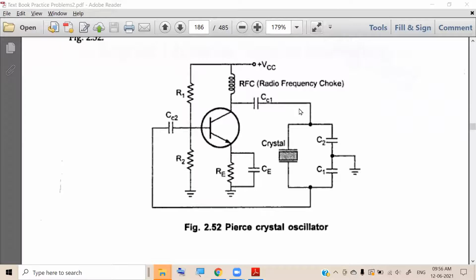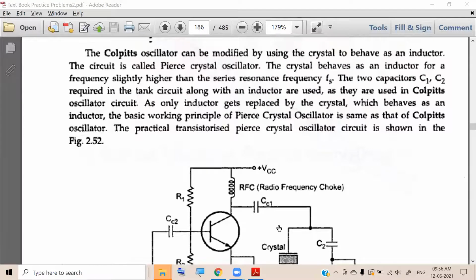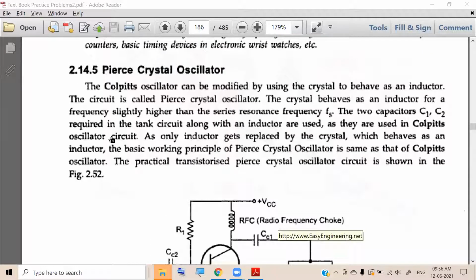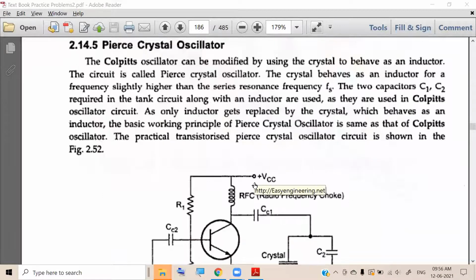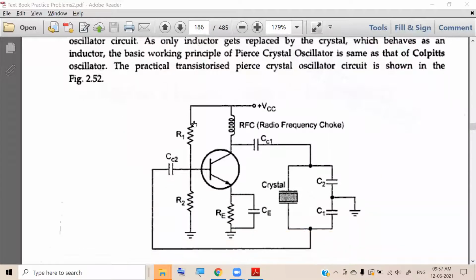Yeah, sure. See, Pierce crystal oscillator. Similar to Colpitt's oscillator, the crystal now behaves as an inductor. So take the circuit of Colpitt's oscillator, and in Colpitt's oscillator we have an inductor here.